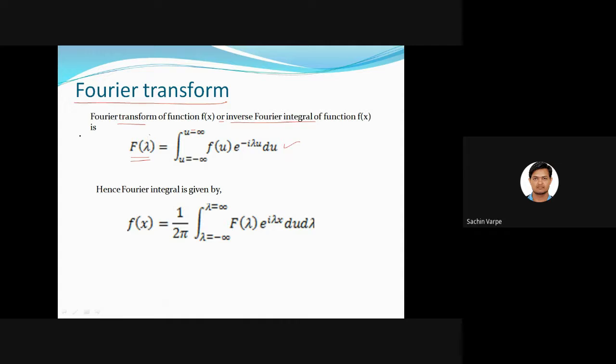And when we substitute that f of lambda into f of x, f of x is 1 upon 2 pi integral lambda from minus infinity to infinity f of lambda e to the power plus I lambda x d lambda. Actually, du must not be there, it must be d lambda.